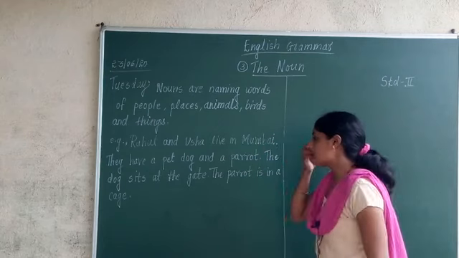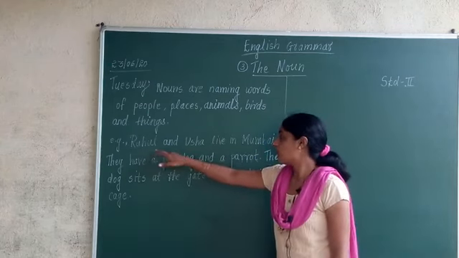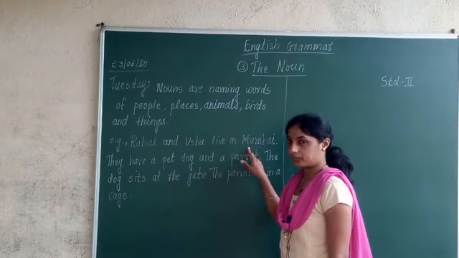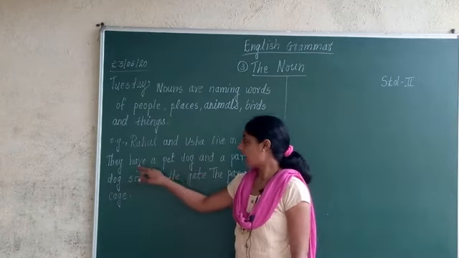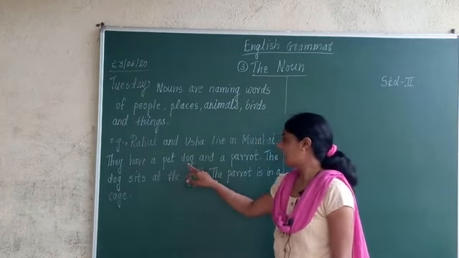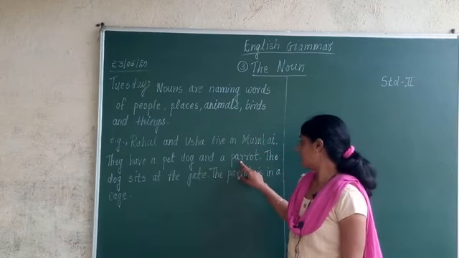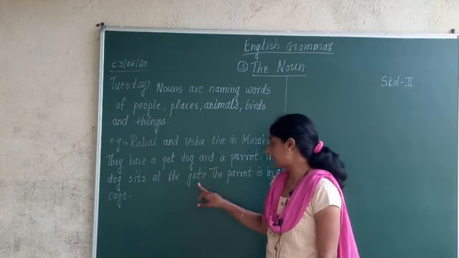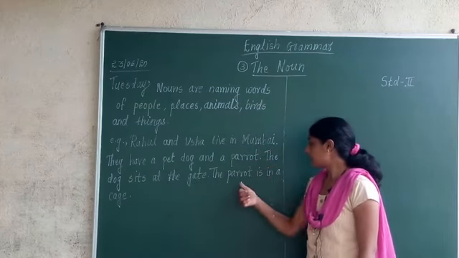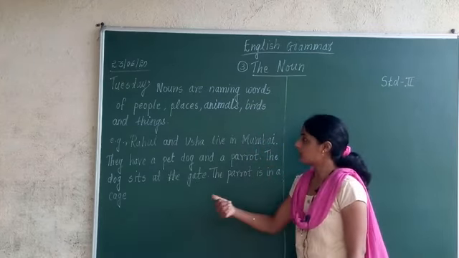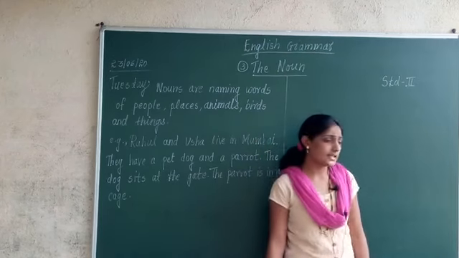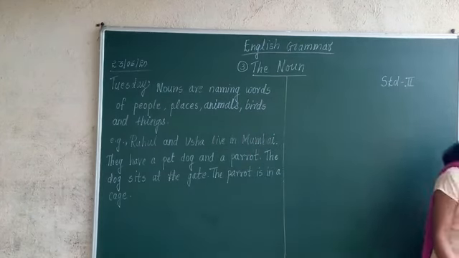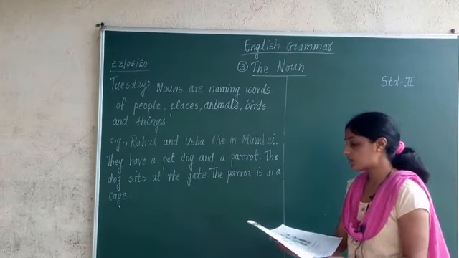Now here an example of nouns is given. Rahul and Usha live in Mumbai. They have a pet dog and a parrot. The dog sits at the gate. The parrot is in a cage. Now, in these sentences, which words are nouns?